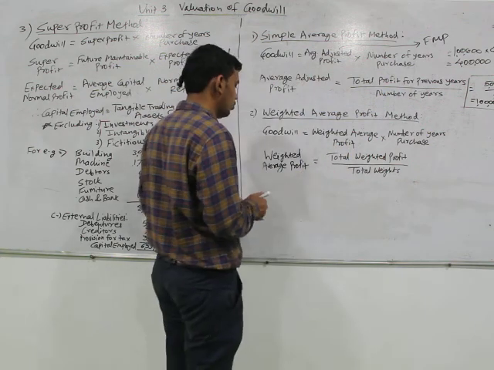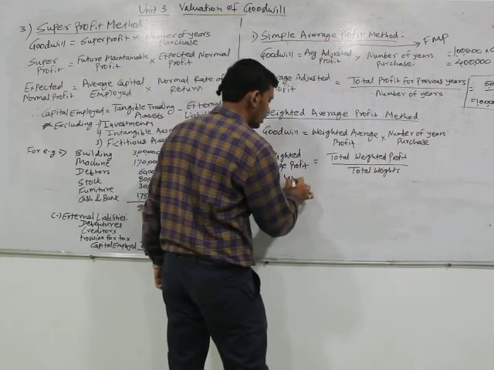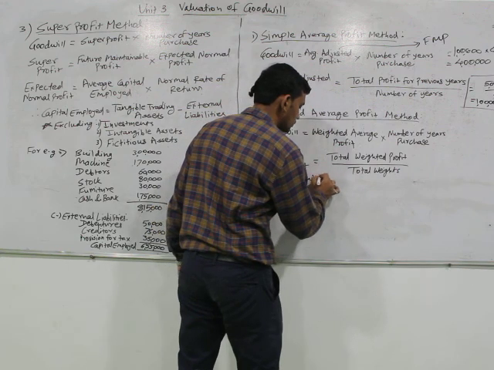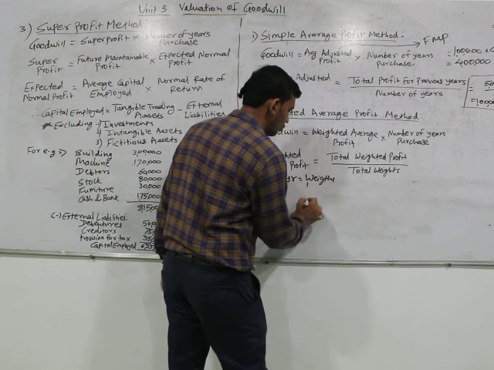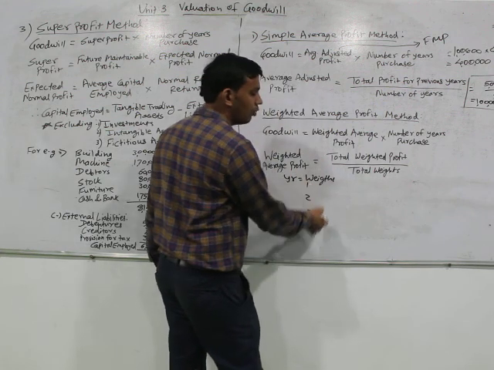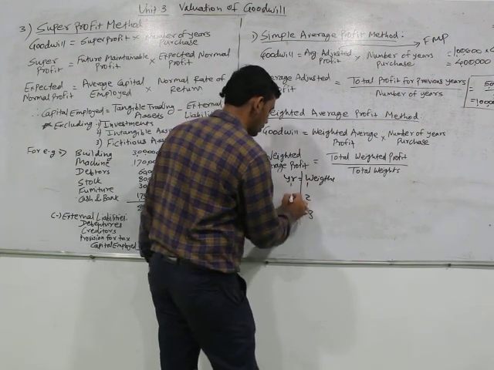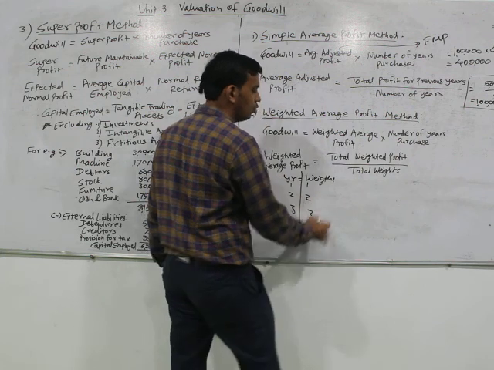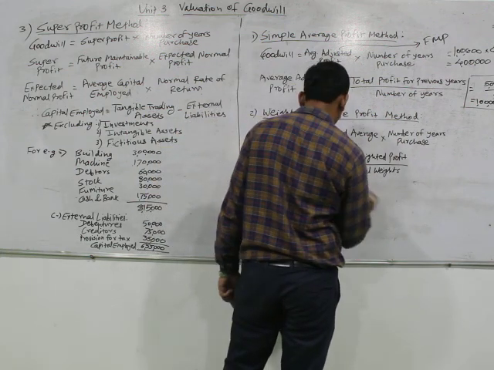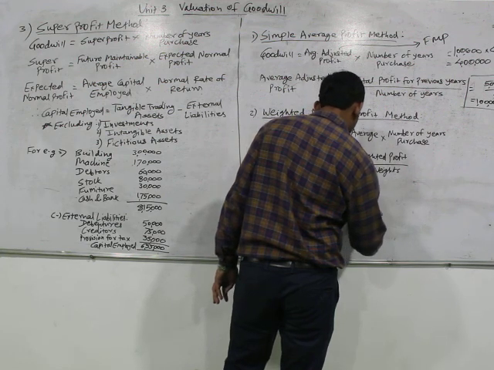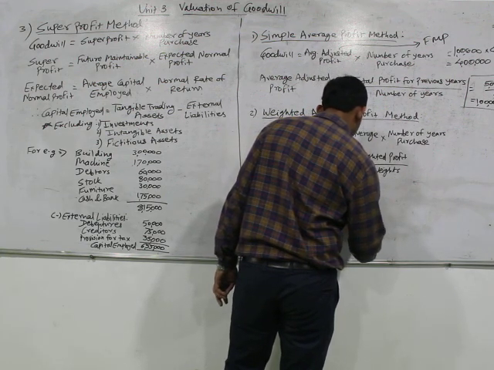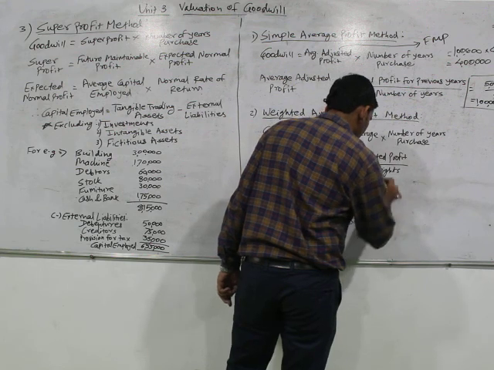How are we going to calculate weight? Here, year is equal to weight. Year represents weight. Suppose we have been given 3 years, so 1, 2, 3. These are also the weights. Year 1, 2, 3, so weight would be 1, 2, 3. Profit would be, say, 50,000, 70,000 and 80,000 for the 3 years.